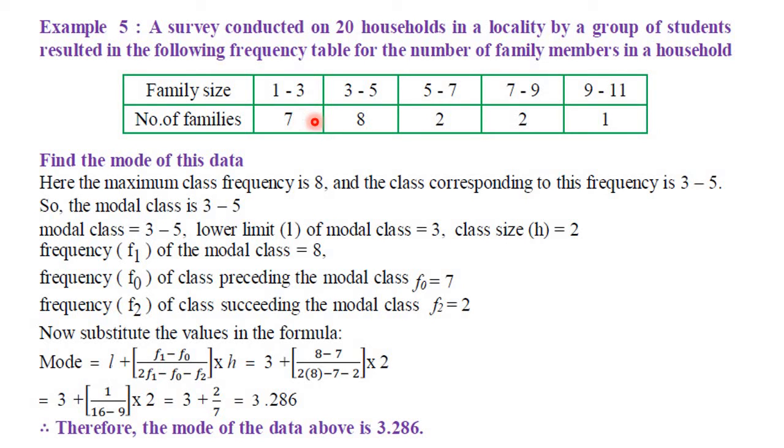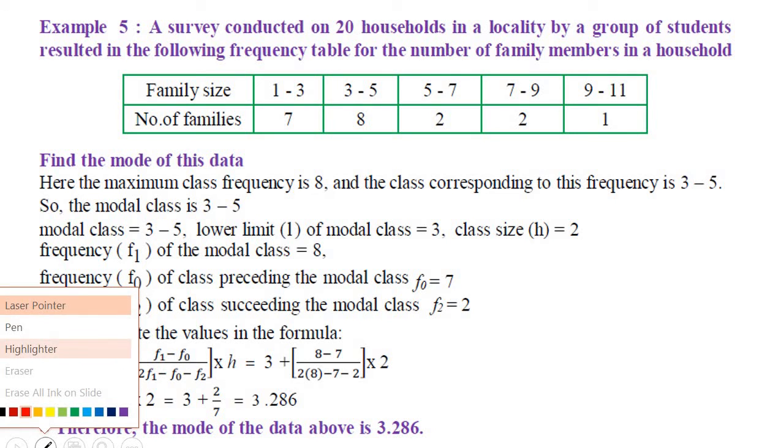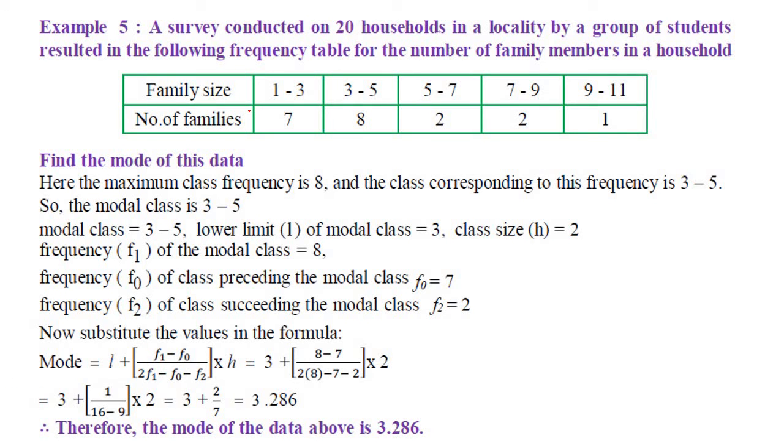So first, here we have to take this number of families as F. This column is the F column. Then the family size is nothing but the class interval. Now observe these families. In this frequency, 8 is repeated maximum times. That's why this becomes F1. So here the frequency is 8, which is nothing but F1. 8 is the maximum frequency of this class interval.